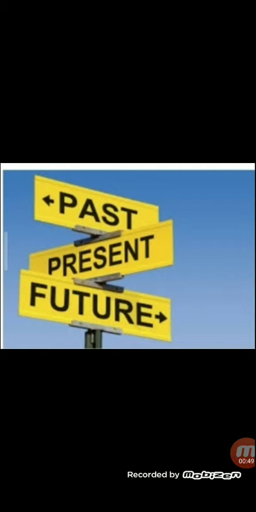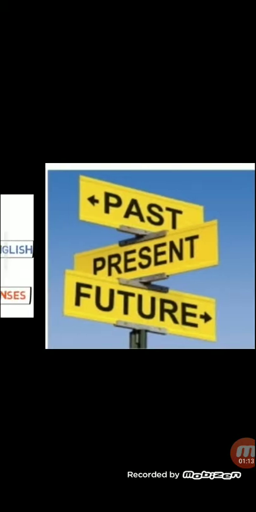Children, this is very complicated, but I have tried to make it as easy as I can. You all have done it in your previous classes also. See, past is what is already gone, present is what is happening now, and future is going to happen, or the event which will be taking place. Now, before we start, children, what do you see in this figure? Tree and roots, right? So, we can say two things.